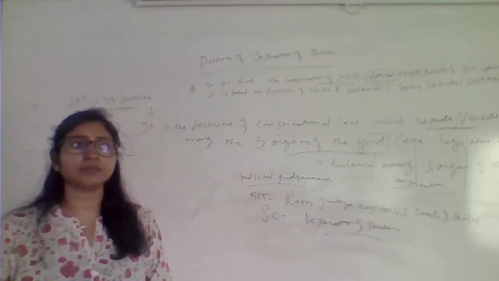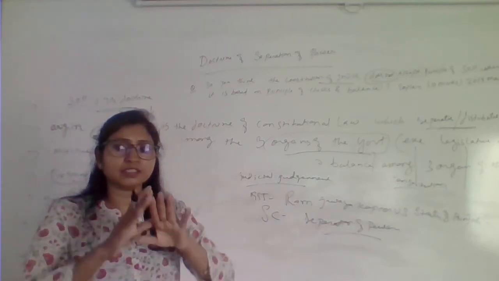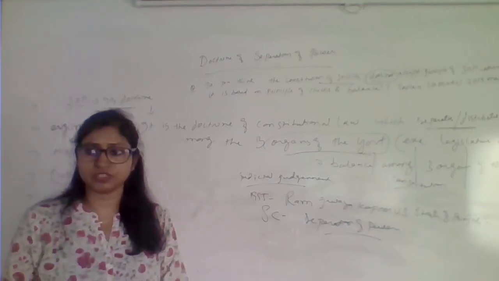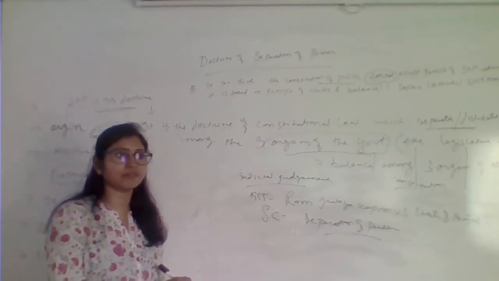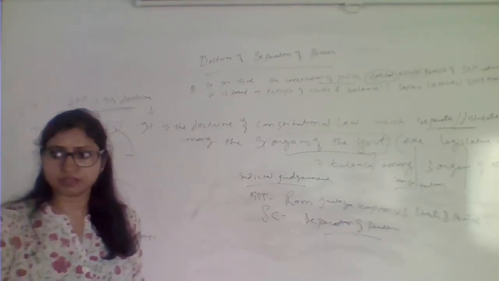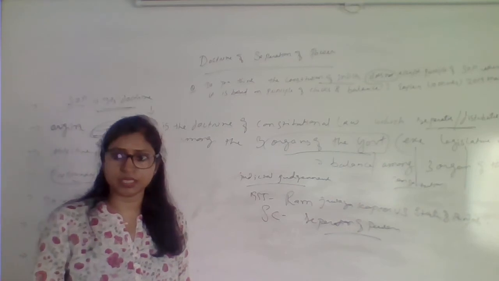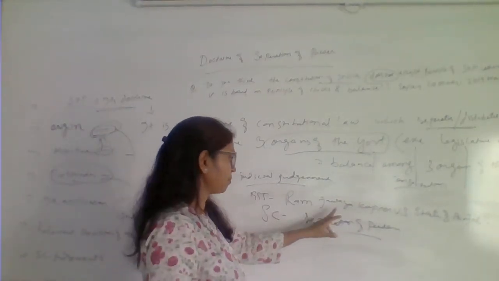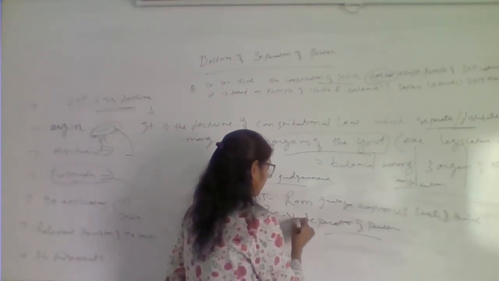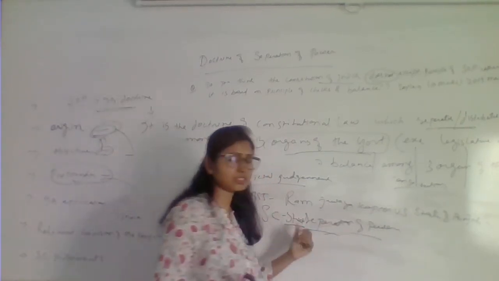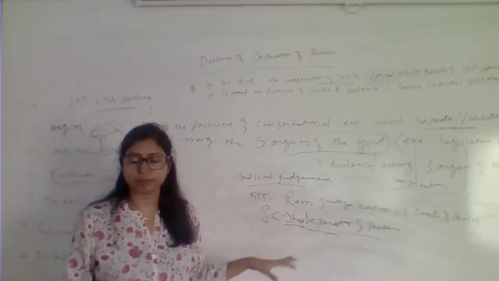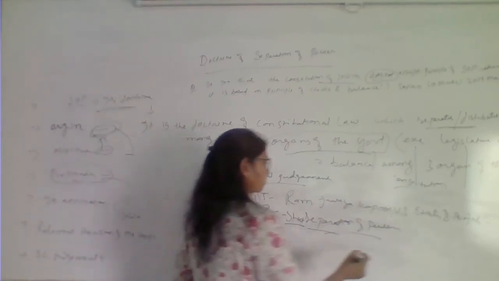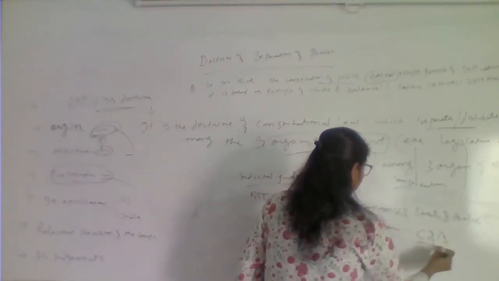At the same time the Supreme Court said that there is no strict separation of power, because there are certain overlapping functions, because the executive has been given law making power through ordinance, Article 123. So in the same judgment the Supreme Court talks about how the separation of power is not strict in India. So what is the conclusion? That though there is a separation of power, it is not very strict. It is modified by the system of checks and balance.